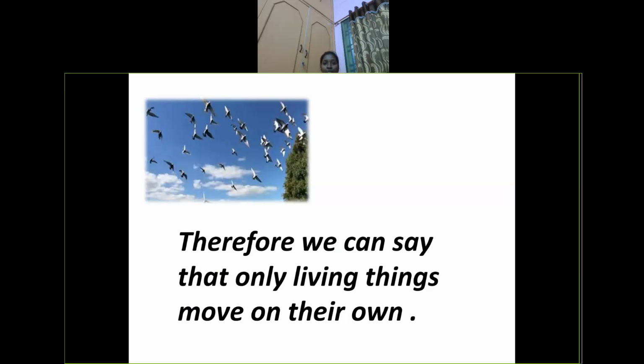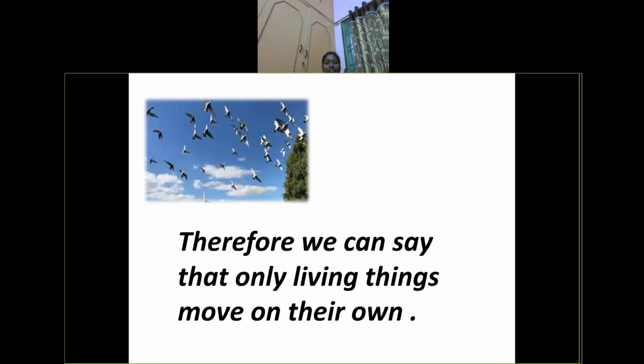Human beings, we are also moving. Animals are also moving. Plants depend on their surroundings. All plants cannot move; only a few plants show movement. So just before, I showed you those examples. These are examples of living things that can move. Opposite to this, non-living things cannot move. So next,